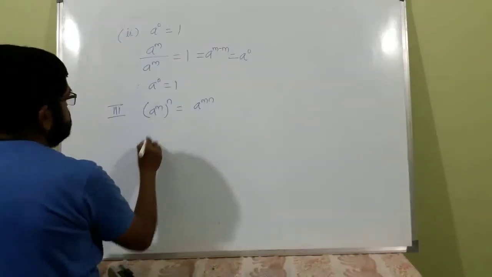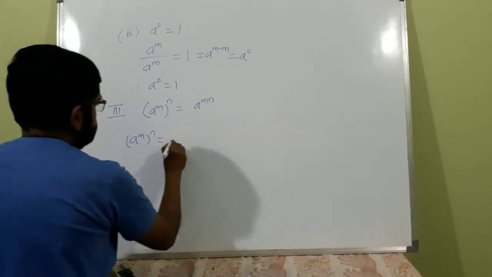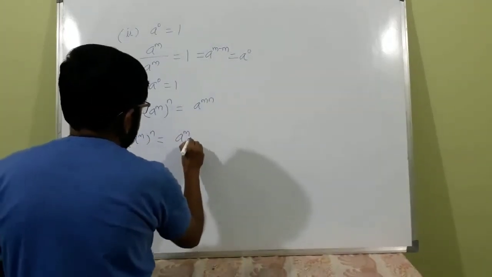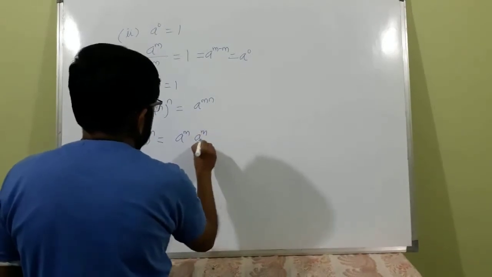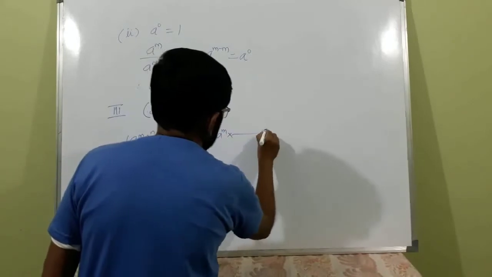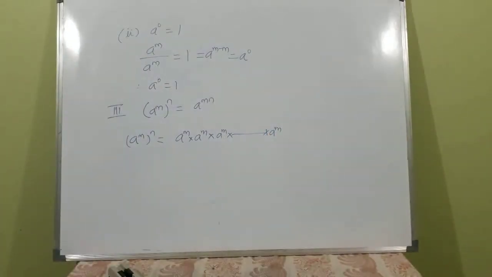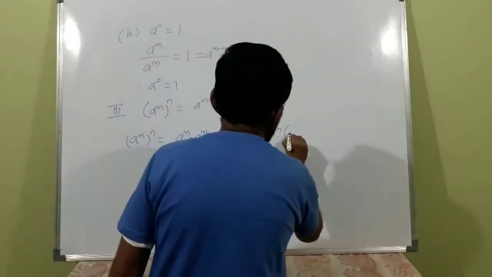A raised to m raised to n is equal to a raised to m into a raised to m into a raised to m. Okay, a raised to m. How many a raised to m's are there? n times.